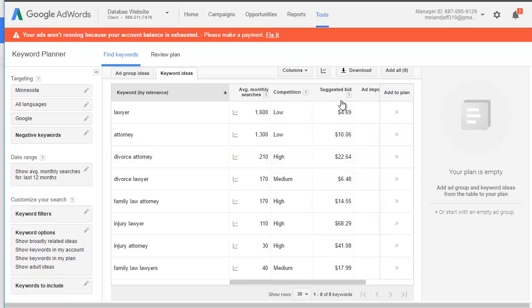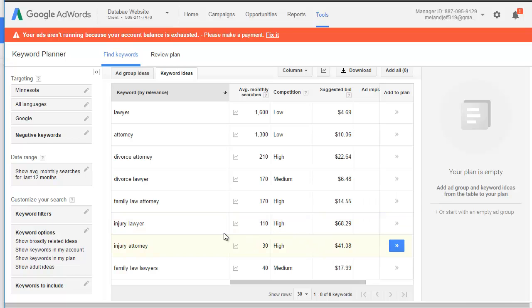Now, that's just a suggested bid. It's just an estimate. It doesn't mean you have to pay this much to get your ads to show. But you can use it relatively, compared to the others, to see how they rank. And notice we've got $68 for injury lawyer. Competition's very high. We've got 110 searches in Minnesota for that.